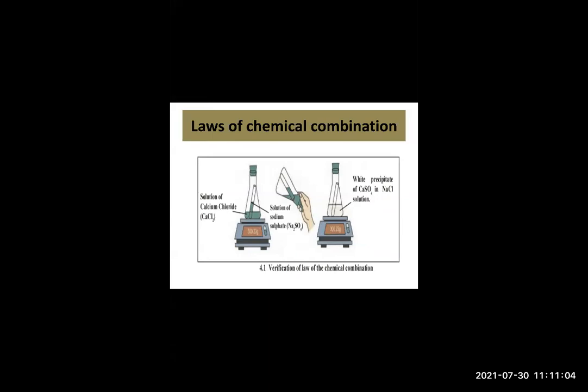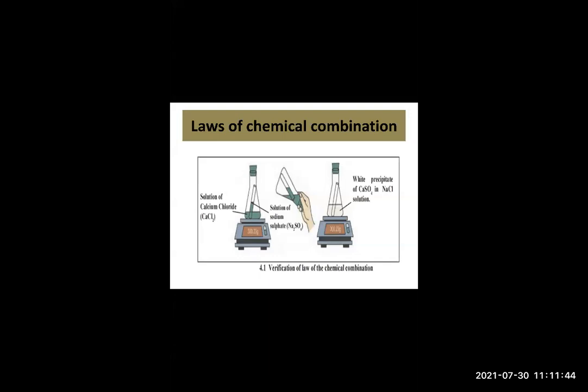First of all, take a solution of calcium chloride in a conical flask and a solution of sodium sulfate in a test tube. Tie a thread to the test tube and insert it in the conical flask. Seal the conical flask with an airtight rubber cork. Weigh the conical flask using a balance. Now tilt the conical flask so that the solution in the test tube gets poured in the conical flask. Now weigh the conical flask again. Okay, so this is a procedure of the experiment.